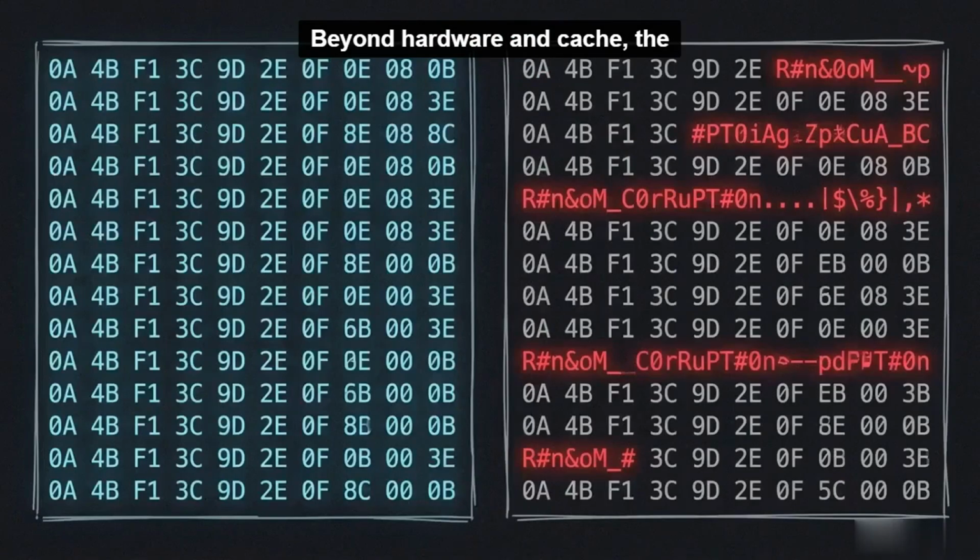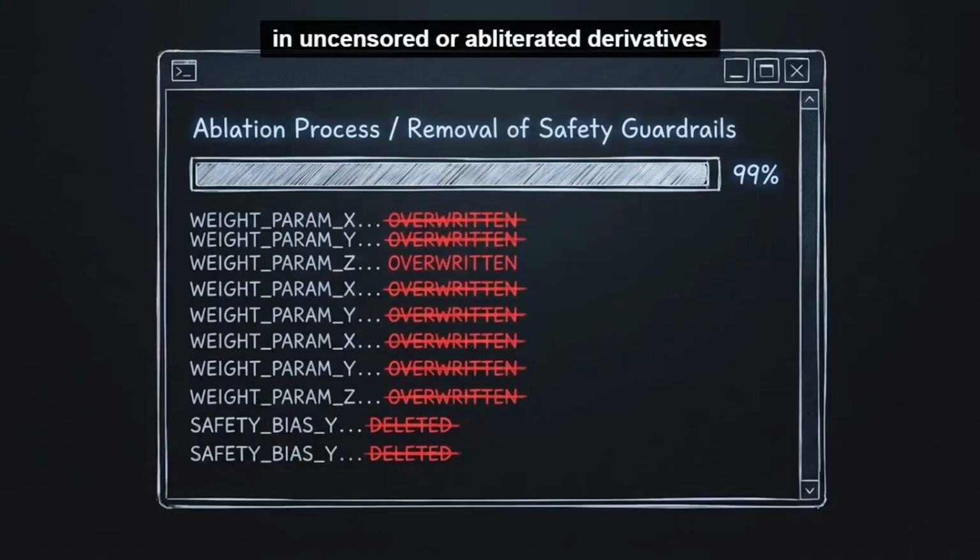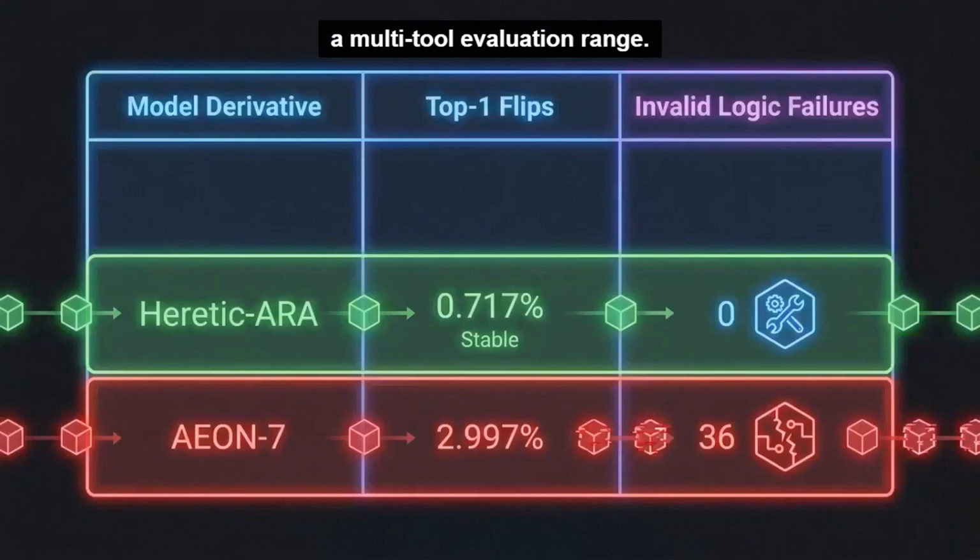Beyond hardware and cache, the methodology of the fine-tune itself introduces severe breakage. We can see this clearly in uncensored or obliterated derivatives of the newer Qwen 3.8-27b model. This table tracks derivatives across a multi-tool evaluation range. The Heretic ARA tune shows a stable 0.7% flip rate, proving careful safety ablation won't destroy logic. But with the Aeon 7 tune, the flip rate jumps to 3%, causing 36 invalid branch futures.